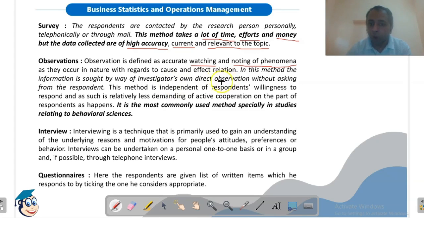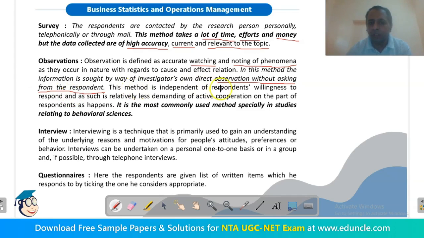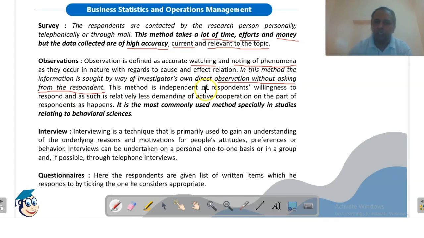Now we are observing without asking the respondent. We are not informing respondents that we are observing. So we are observing the units or the respondents without asking them. This method is independent of respondents' willingness because we are not contacting the respondents, we are just observing them. So this method is independent of respondents' willingness to respond, and that's why it is relatively less demanding of active cooperation on the part of respondents.